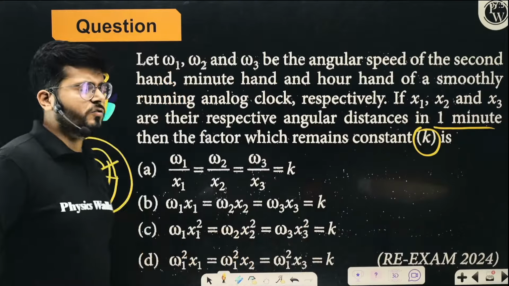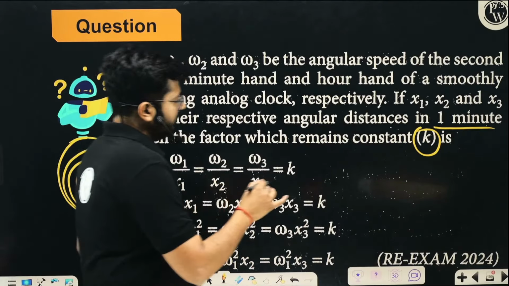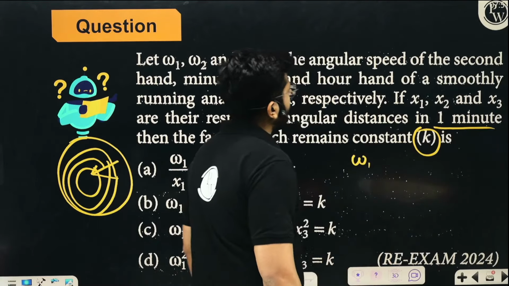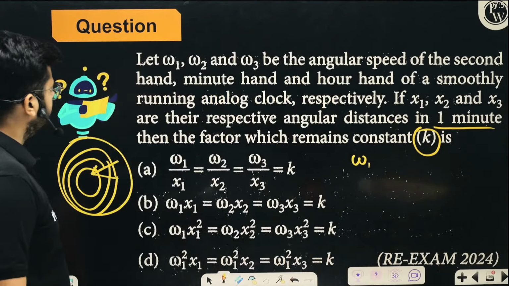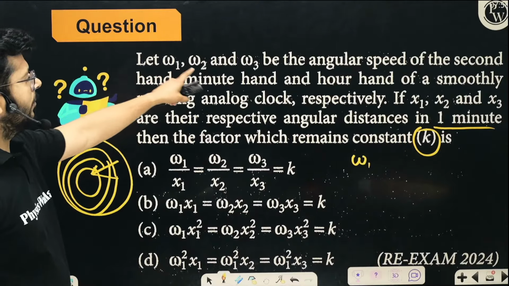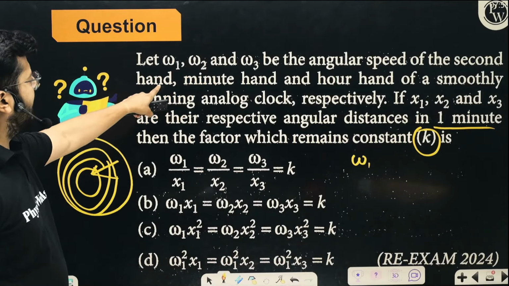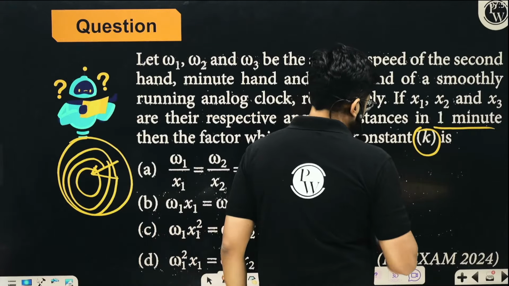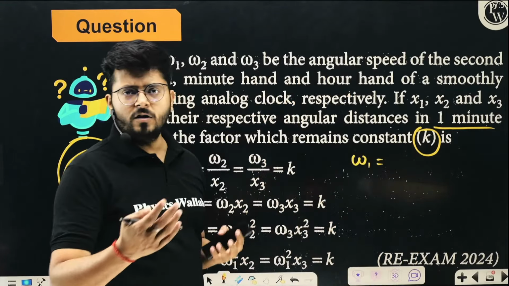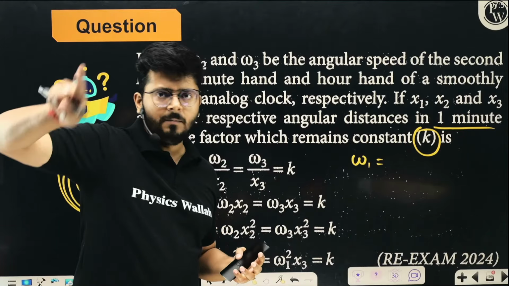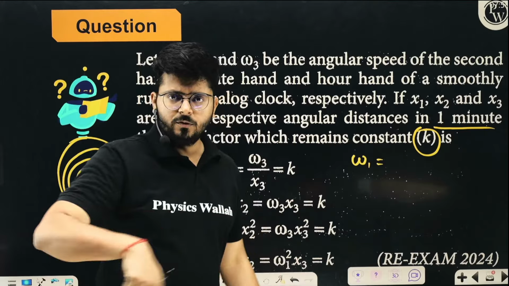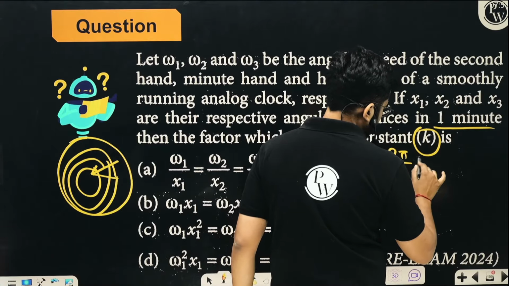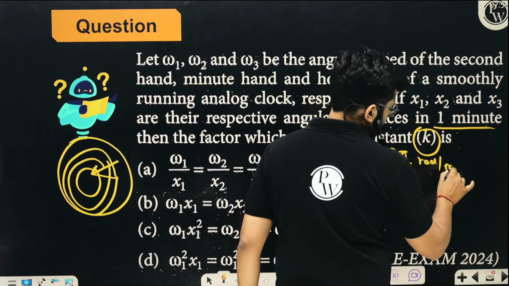Let's call omega 1, omega 2 and omega 3 the angular velocities for the second hand, minute hand, and hour hand. Omega 1: in 1 minute the seconds hand comes back to the initial position, so 2 pi by 1, radian per minute.